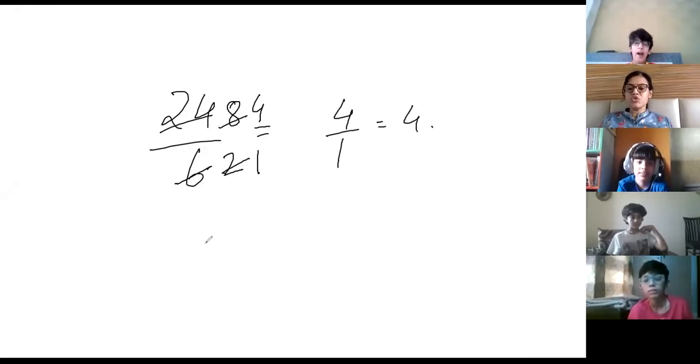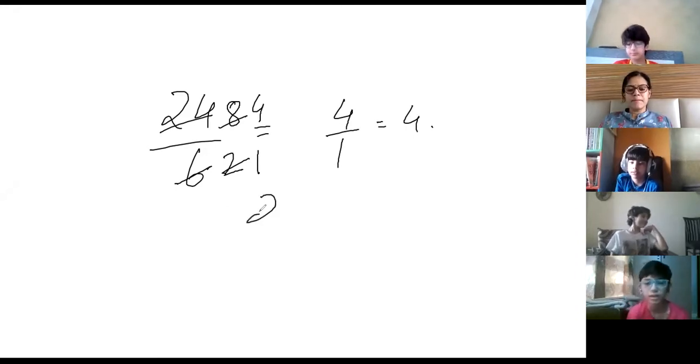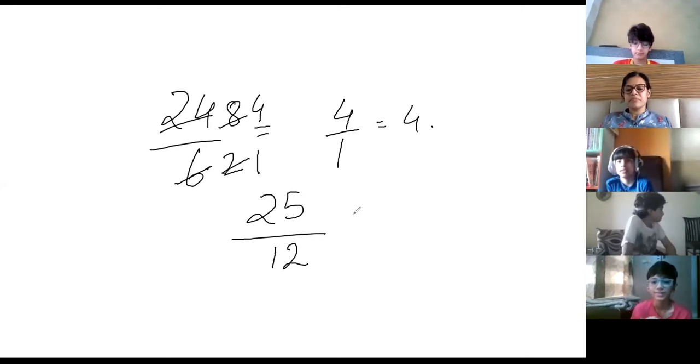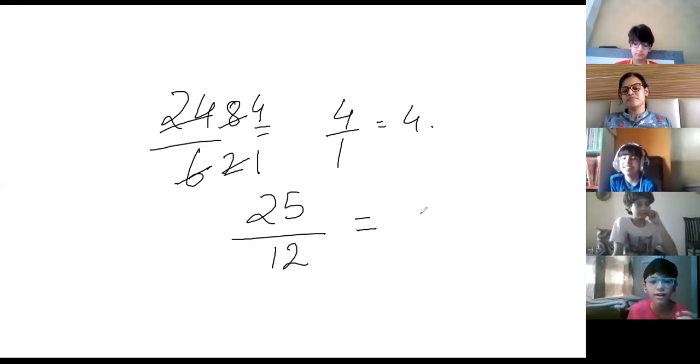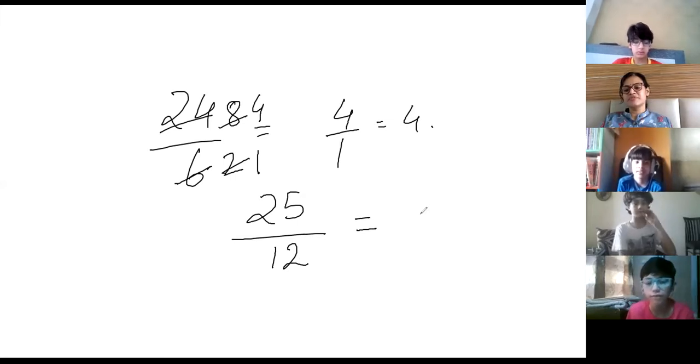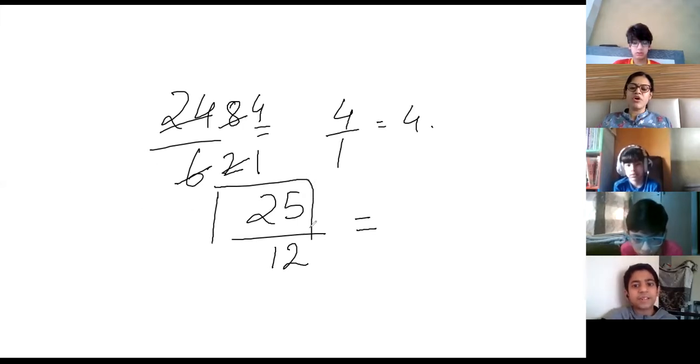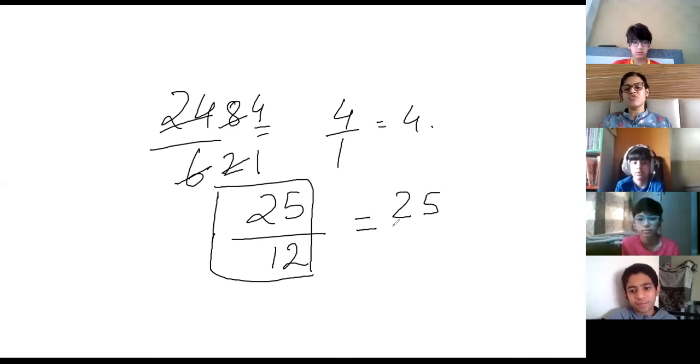Ma'am, give me a chance now, please. Okay, next Ibrahim, you tell. Yes, ma'am. Ma'am, can I say next? Tell me. Ma'am, 25 by 12. Think about it. 5. It is not divisible by anything. This is already in lowest form. It cannot be divided by anything. So lowest form is 25 by 12 only. You don't have a common divisor.